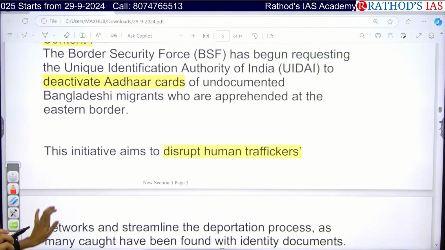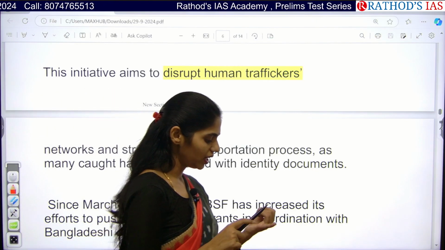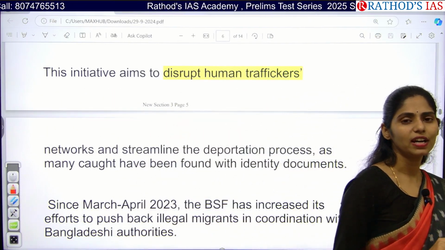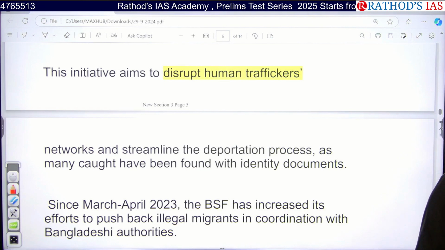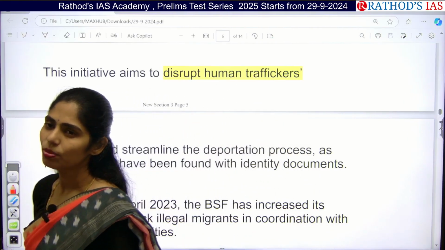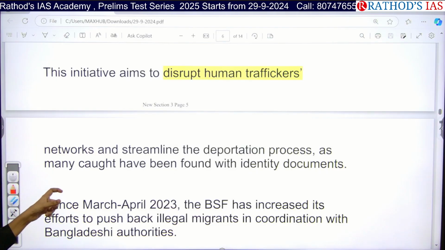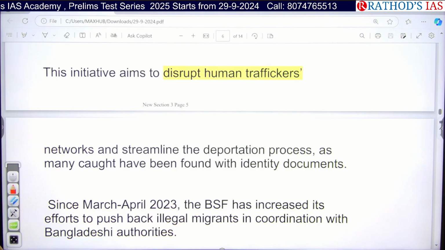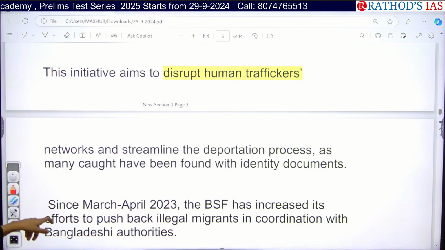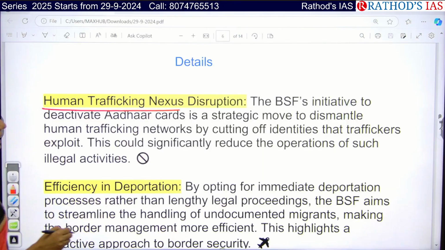This initiative is mainly to disrupt human trafficker networks. As you all know, human trafficking violates human rights, violates fundamental rights, and is also against international conventions. Human trafficking is also an organized crime, right? So we have to disrupt all this human trafficker network. Because of this, the step is taken by BSF. And among the important details, it says that the human trafficking network can be disrupted.